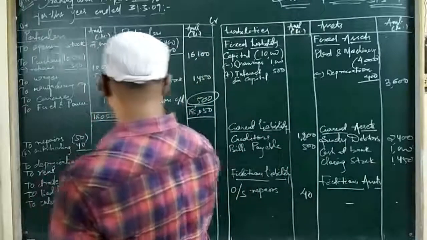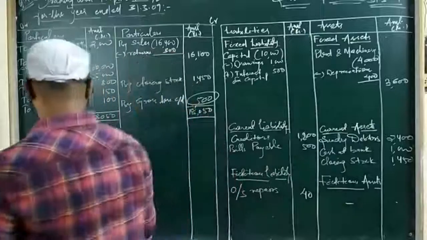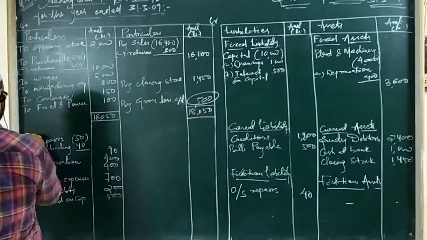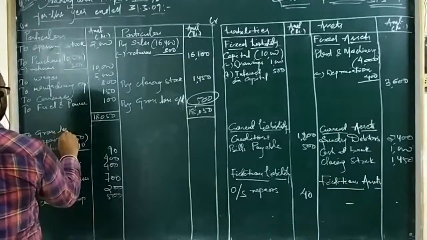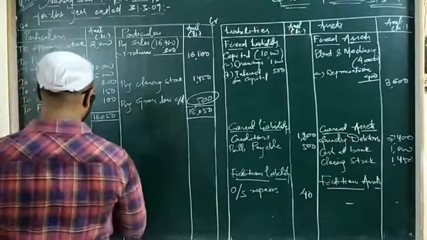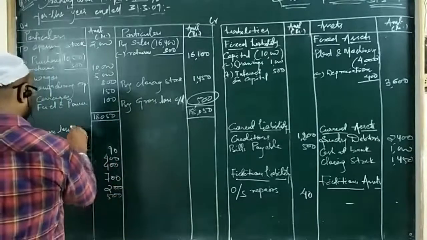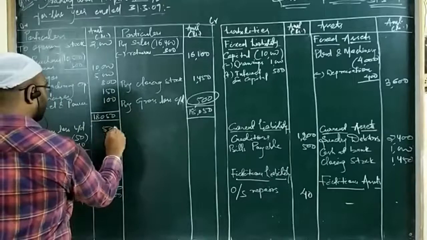Okay, so since we have got gross loss, it will be brought down to the opposite side of profit and loss account. So we will be writing here to gross loss. That is why this space should always be left before writing the items of profit and loss account, because we do not know whether we will be getting loss or profit. So gross loss is 500 rupees.